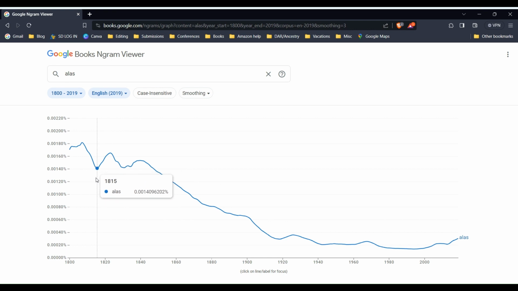So this is where this word occurs the most from 1800 to 2019 in books, which is probably a good indication of when that word was most often used. So the Ngram Viewer from Google Books is also another great place, especially if you're writing historical fiction, to check to see if your characters would have actually been using this word.